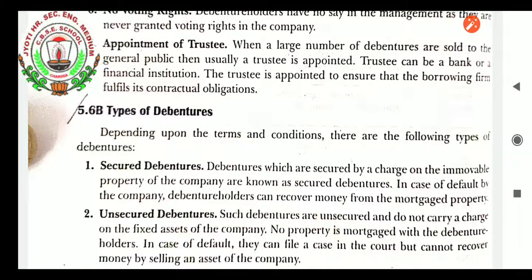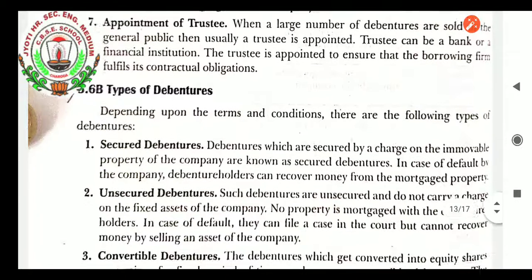Very first, secured debentures. What do you mean by secured debentures? The debenture holders who have a security. Please, if it is not given in your book, make a screenshot so that you will understand this part very easily. Debentures which are secured by a charge on the immovable property of the company are known as secured debentures. In case of default, if the company is not able to pay the amount, the debenture holders can recover money from the mortgaged property by selling it off.